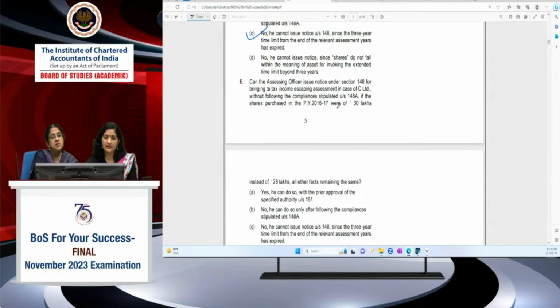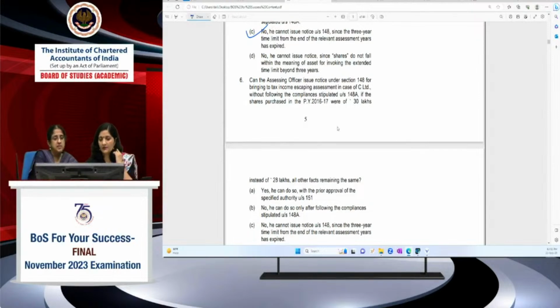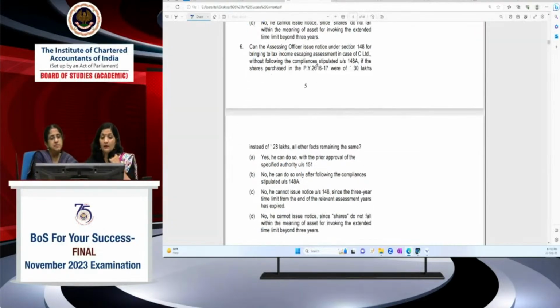तो यहाँ पे कर सकते हैं, he can do. 10 years का time limit आ गया अब तो उसके पास, because it's more than 50 lakhs, you get the extended time limit. So he can do so, without following 148A, but he has to take the approval before issuing notice of the specified authority prescribed under section 151.